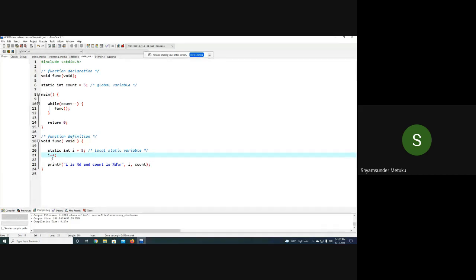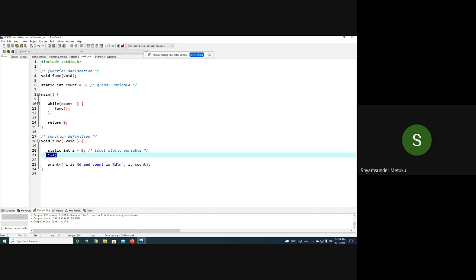Then i plus plus, i becomes 6, isn't it? Yes. printf i is 6 and count is a global variable, no? Tell me what is i and what is count. i is equal to 6, count is 4. Very good. Once the function is over, do you think i is going to vanish or still remain? It still remains.